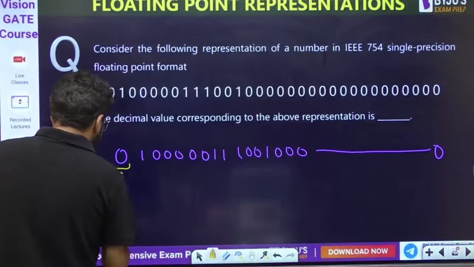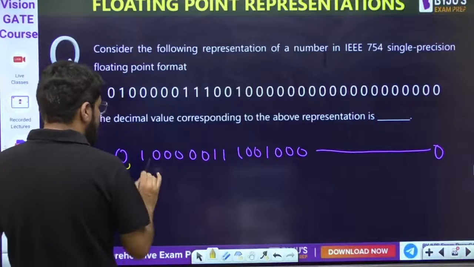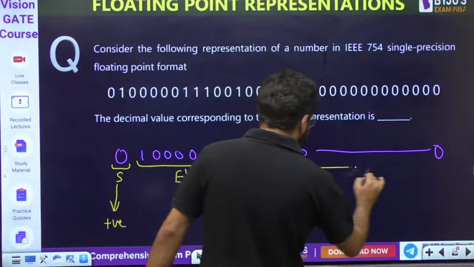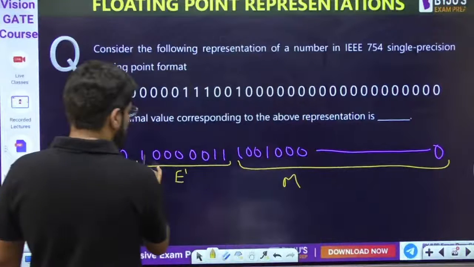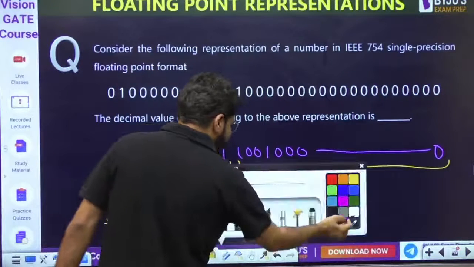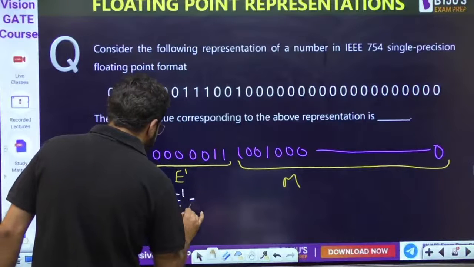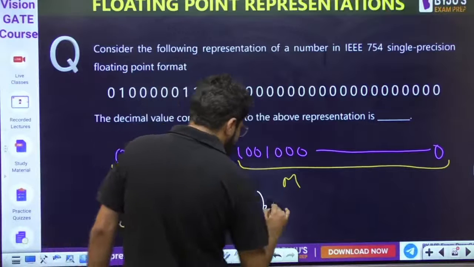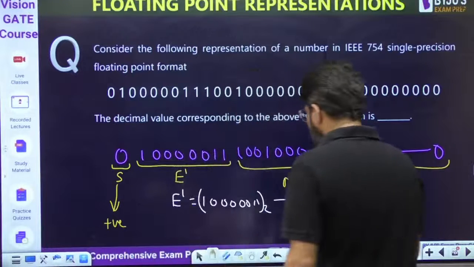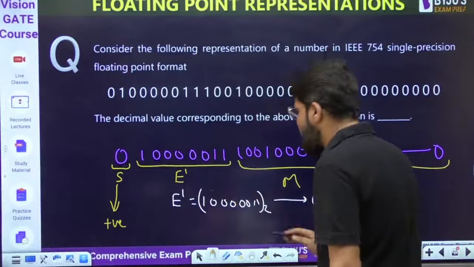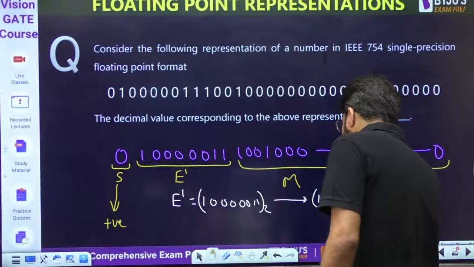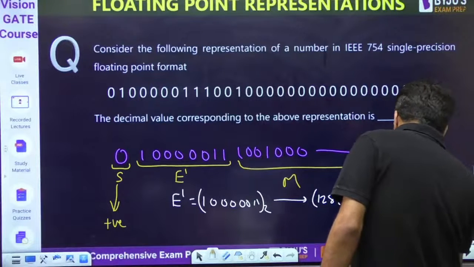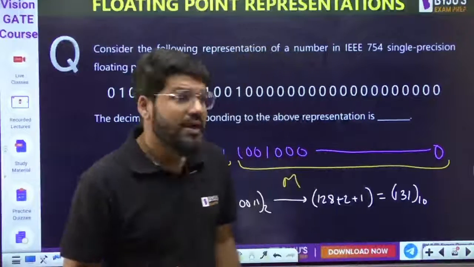So this time the sign bit is 0, meaning it's a positive number. Then this is the E dash value, and this is the mantissa, 8 bits 10000. So what is that E dash value? The E dash value is 10000 0011. That's the binary format. So what is the value in decimal? 1 plus 2 and directly 2 power 7, 128. So this is 131. 131 is the exponent value.